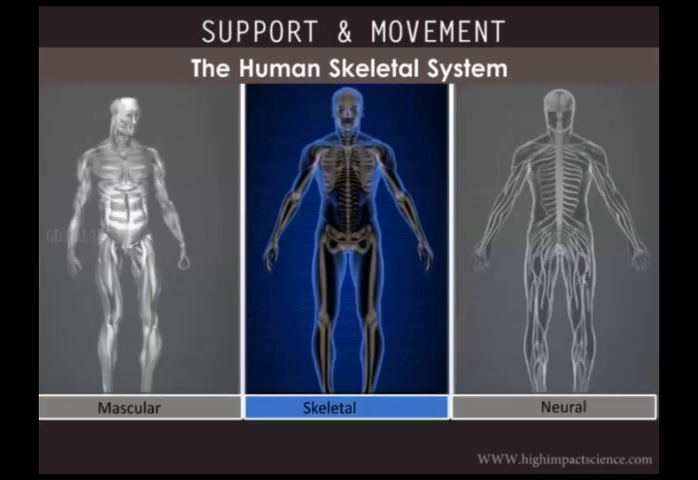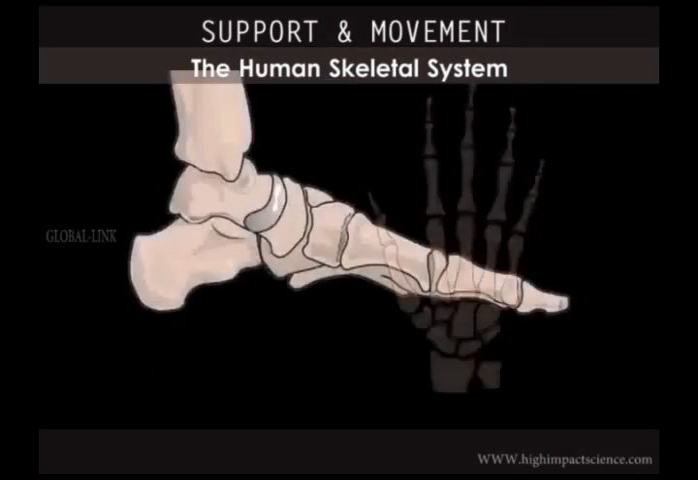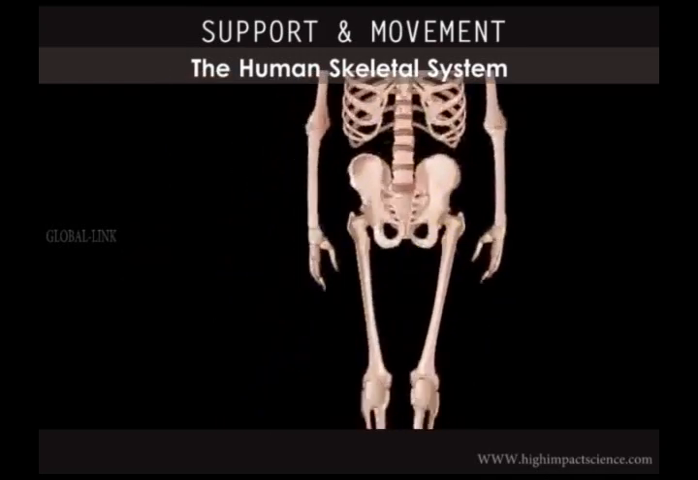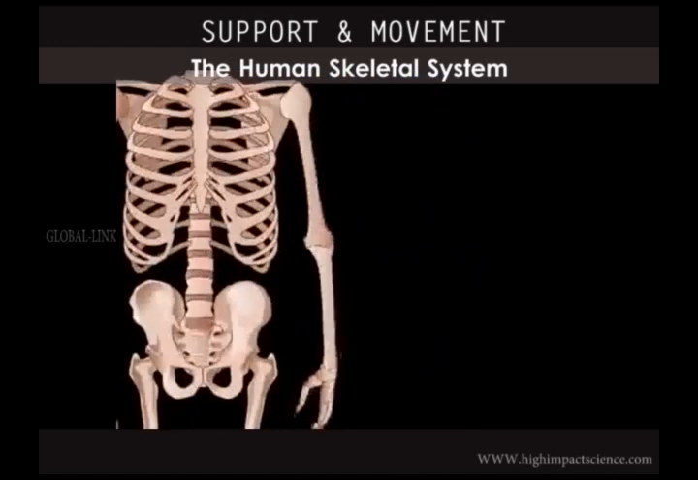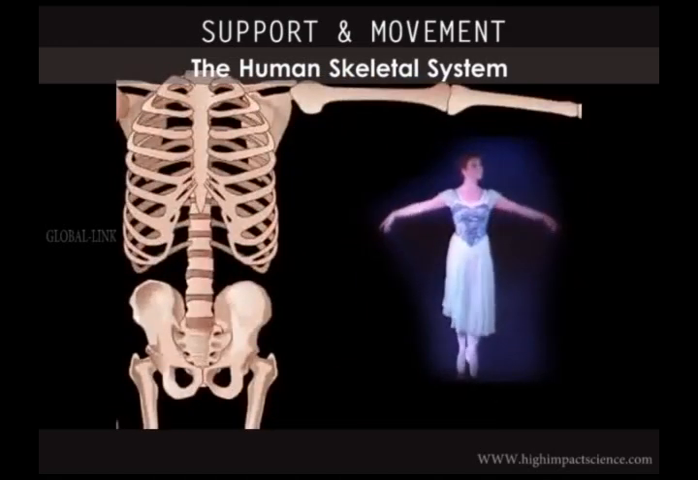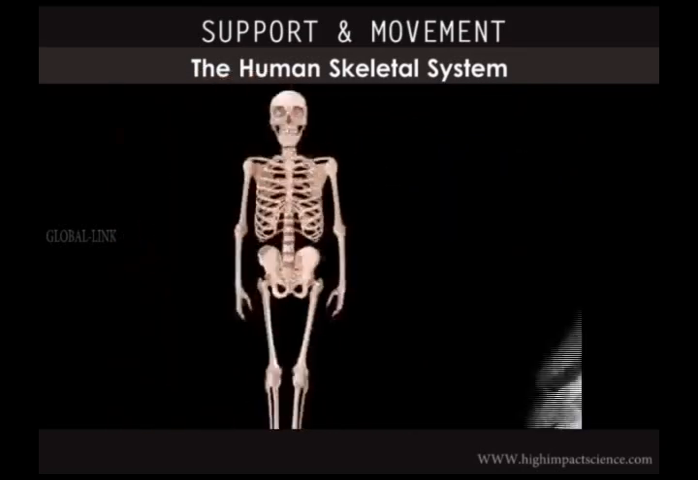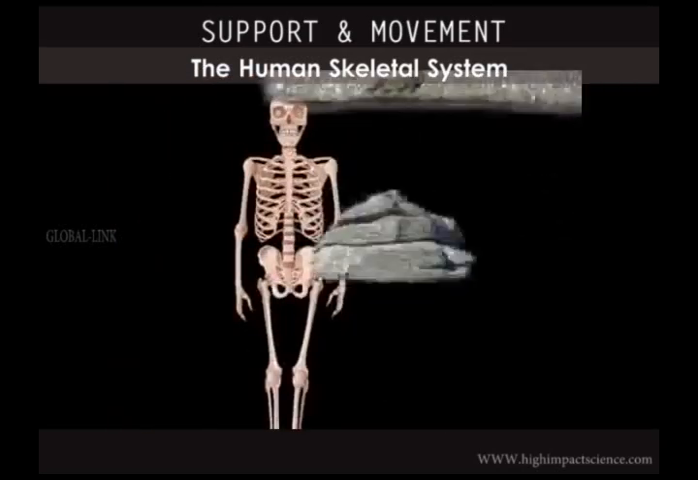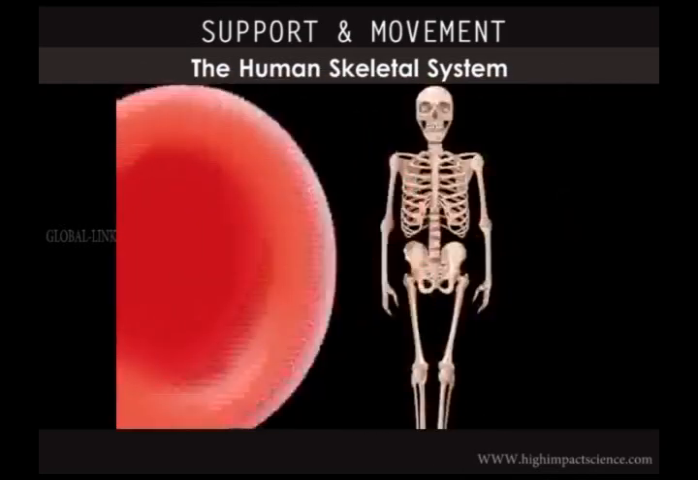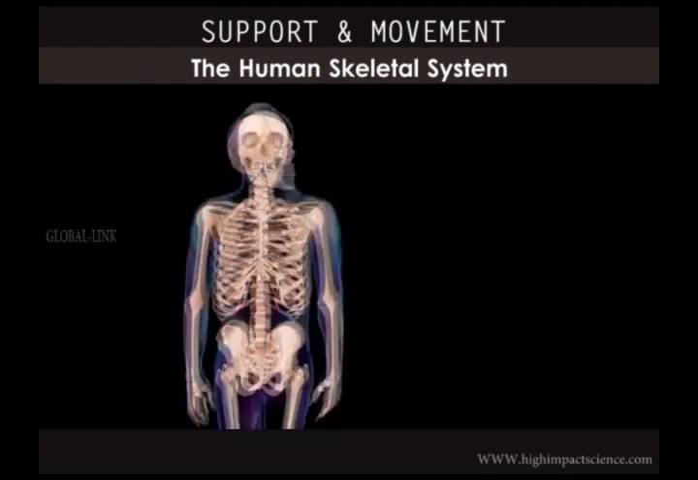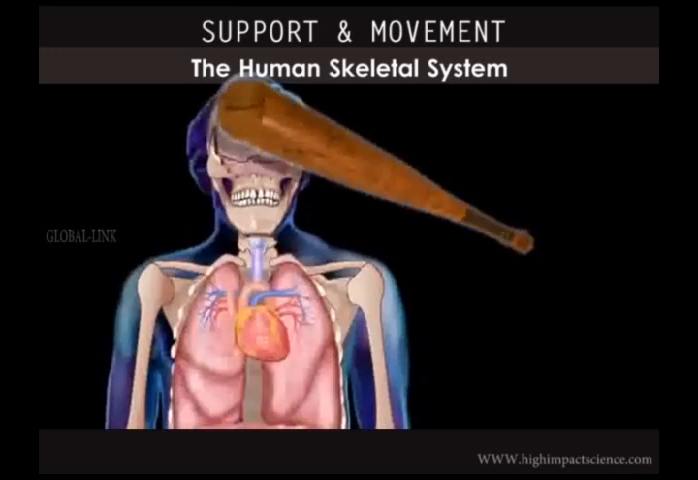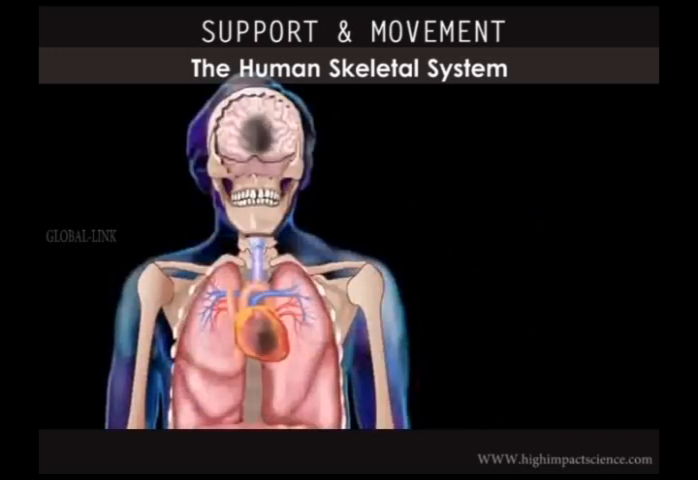The human skeletal system. The skeletal system includes all the bones of the body, plus the joints where they attach to each other. The skeleton protects our internal organs, provides a framework for support and movement, stores minerals such as calcium and phosphates, and produces blood cells. Without the protection of our skeleton, even a simple blow on our head or chest could damage vital internal organs.